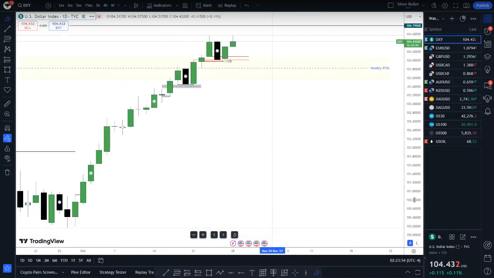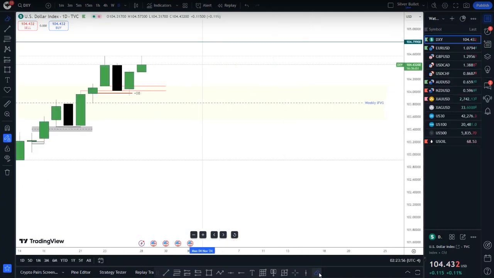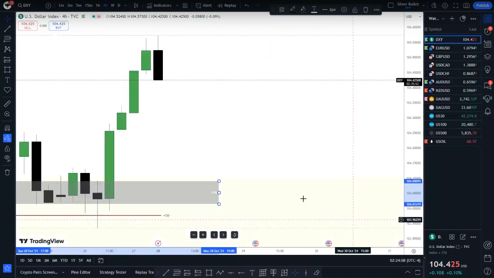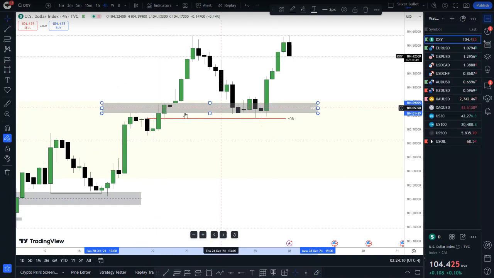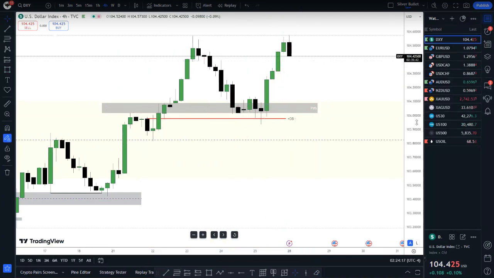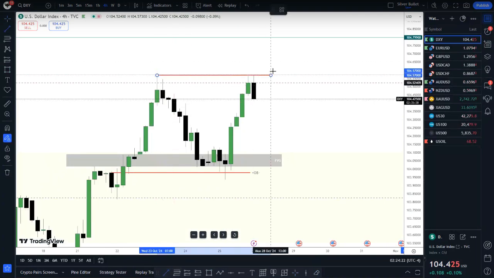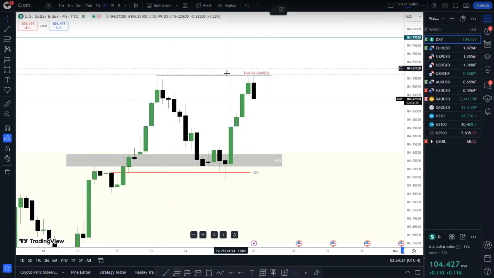Let's go up to the daily chart here and mark this fair value gap so you can see it on the lower time frames. So we have the high and the low of this candle, a daily fair value gap here. So it's visible on the 4-hour chart now. We have this daily fair value gap here, the creation area. Price manipulated down into this order block, liquidity was taken out here, then displaced to the upside and pushed higher into this high, forming not a new high but an equal high. So we have a draw on liquidity, and now price is to be returning back into this range.